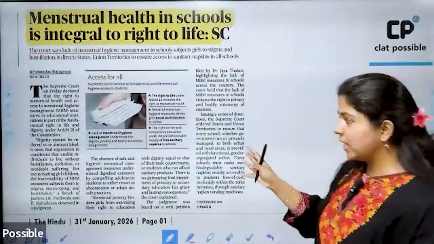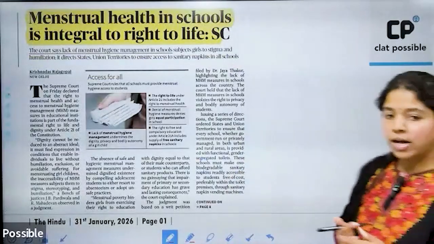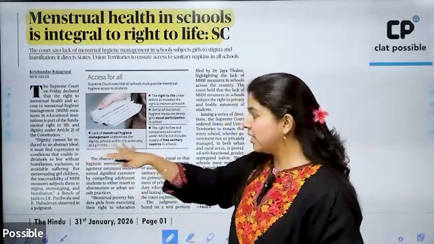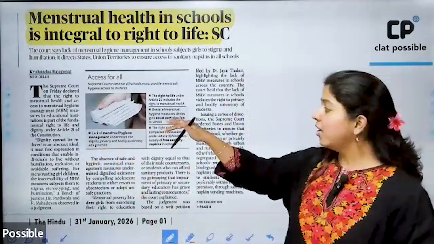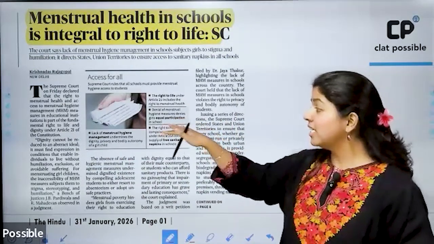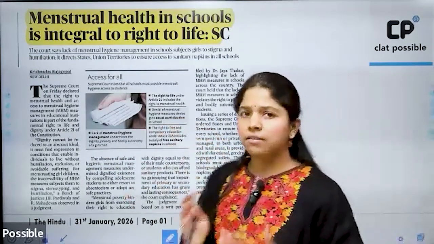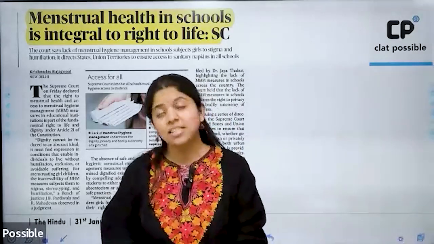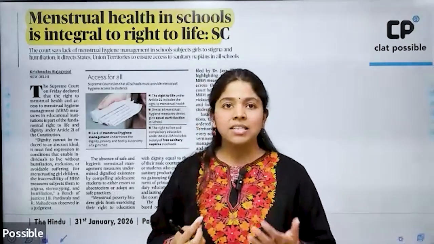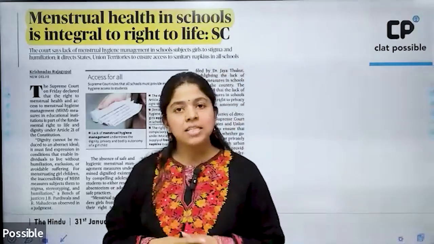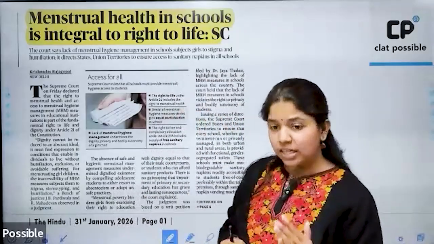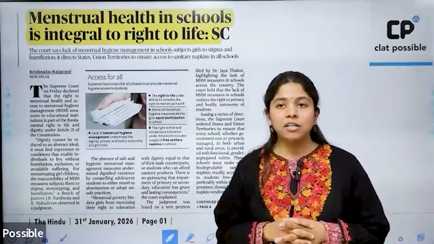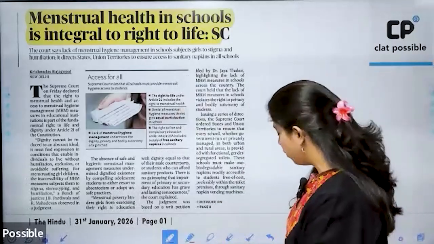Then the same article has been provided for in the Hindu as well, where again they've called for the same provision. They've said that it determines dignity, privacy, and bodily autonomy of a girl child. Denial of menstrual hygiene measures denies girls equal participation in school, because naturally if the infrastructure is not provided, a lot of girls are reluctant to go to schools during those days. So just to enhance the equality of opportunities for girls, this has been a wonderful step in this particular direction. It is not only going to give recognition to Article 21 but also Article 14 and 15 of the Constitution.